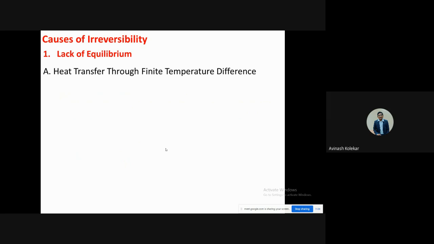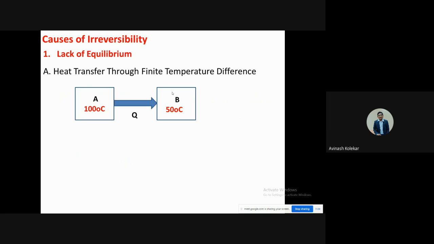For example, heat will be transferred from high temperature to low temperature. In this case, if heat transfer is possible, it will transfer from A to B, because A has the higher temperature and B has the lower temperature. But the reverse of that is not possible.